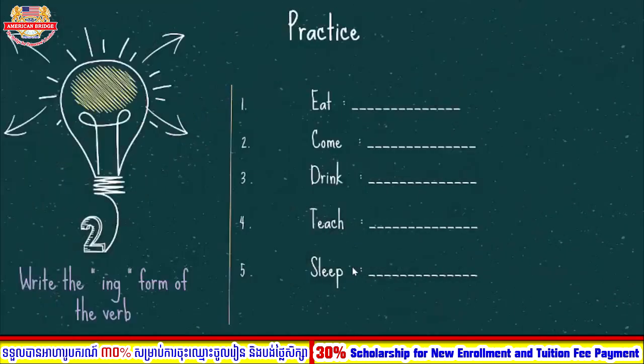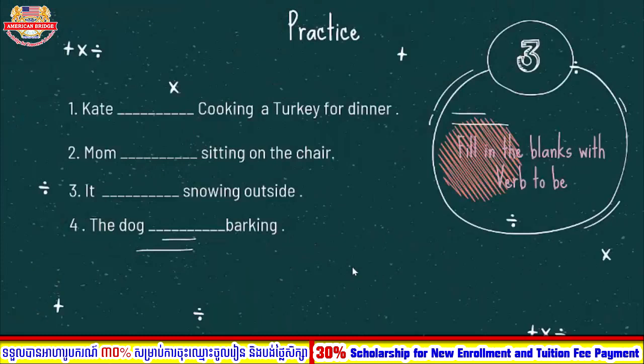And so now let's move to the second practice, where we focus on writing the ing form of the verb. We have the verbs from number 1 until number 5. So you need to change each verb to present continuous, which we need to use with the ing form, right? Okay, so teacher hopes that you can do it. And now let's move to number 3, where we fill in the blank with the verb to be. You need to read the sentence and use the verb to be to complete it.